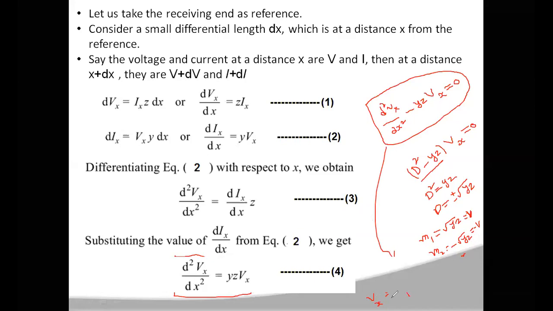So here the solution of Vx will be C1 into e power m1x plus C2 into e power m2x. And m1 here is gamma and m2 is minus gamma, and gamma is square root of yz. So this Vx can be written as C1 into e power gamma x plus C2 into e power minus gamma x. Okay, so like this you can develop the solution for Vx from this fourth equation.